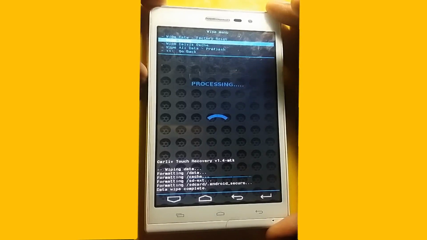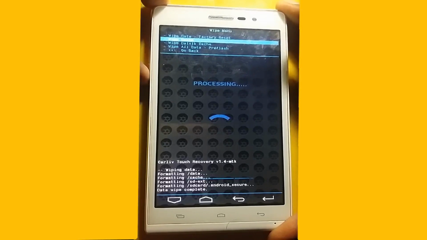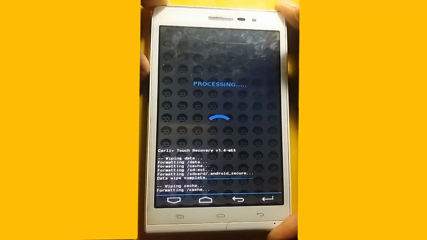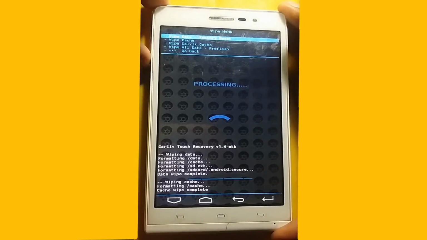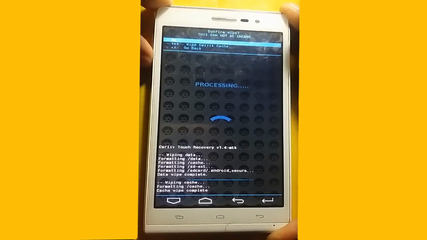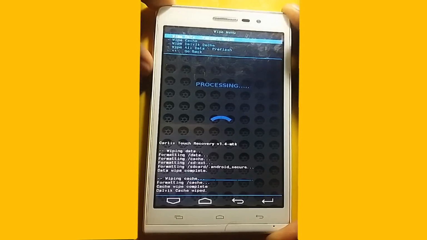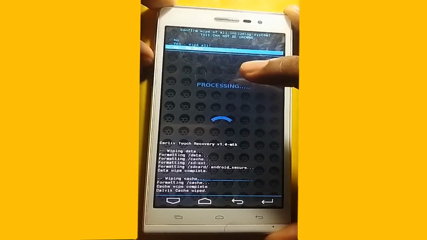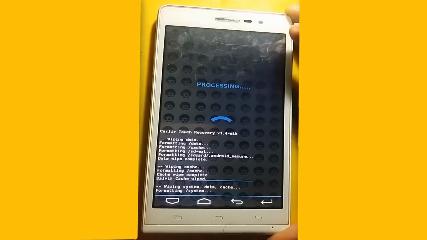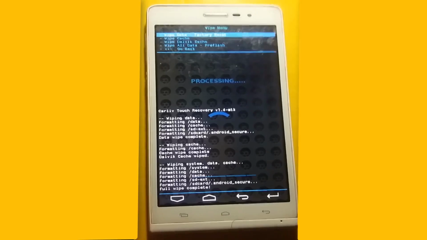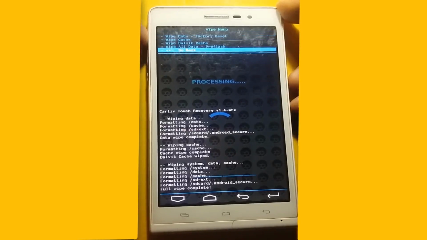Then you wipe your cache. Press the power button, and to navigate use the volume up and down buttons in my recovery CWM. Then again press the volume down button and go down, then wipe Dalvik cache, then wipe all data pre-flash. It's fully flashing. Done. Then go back.